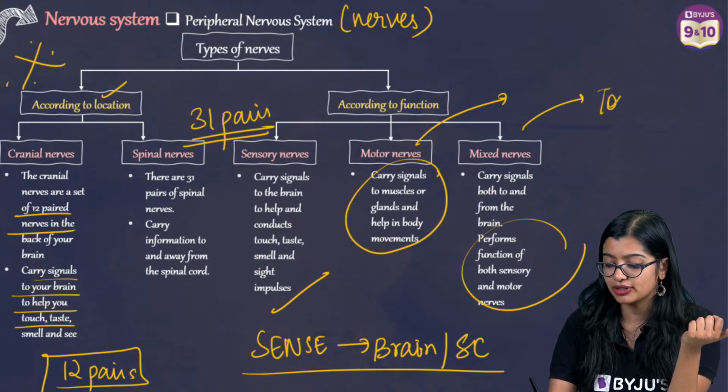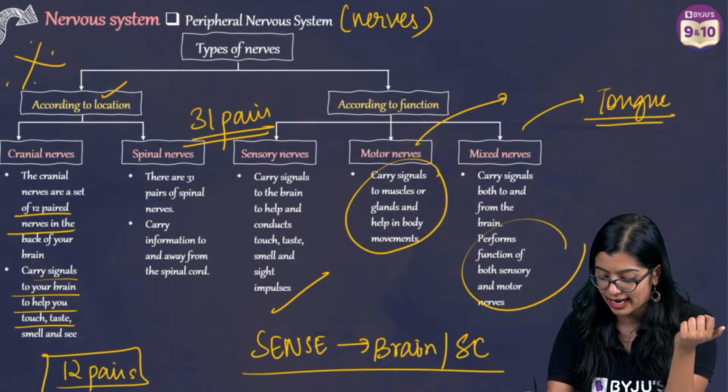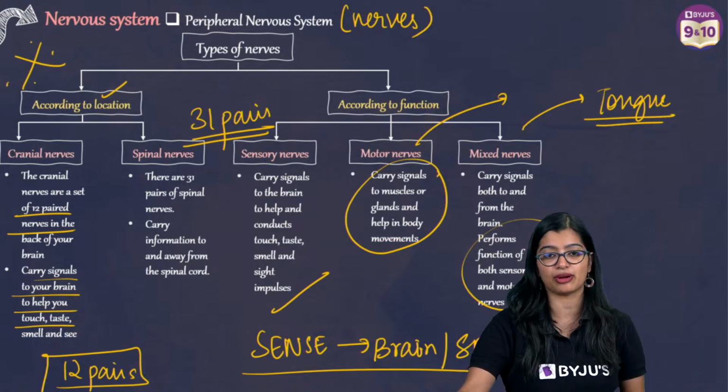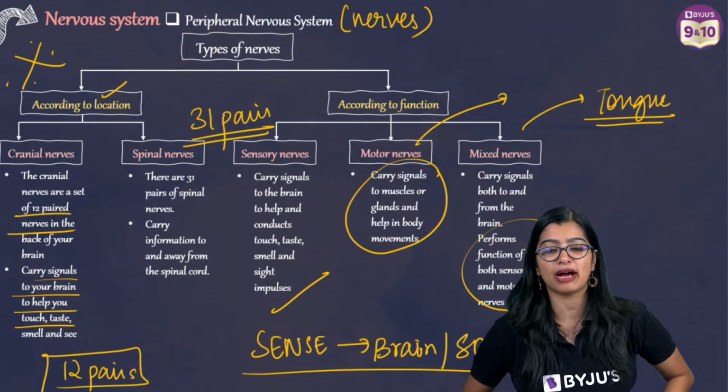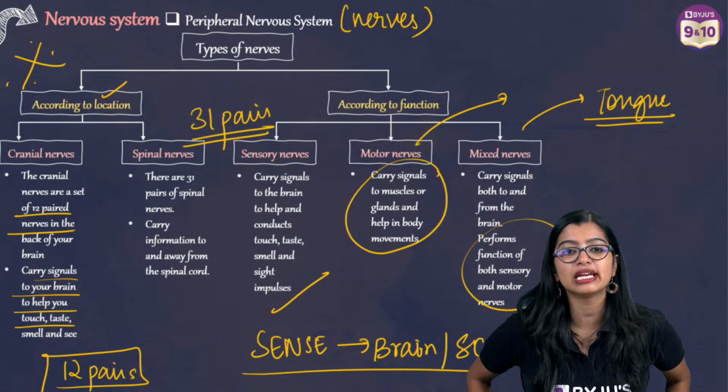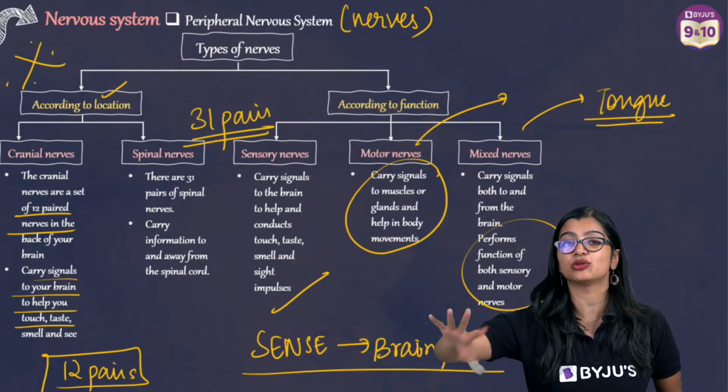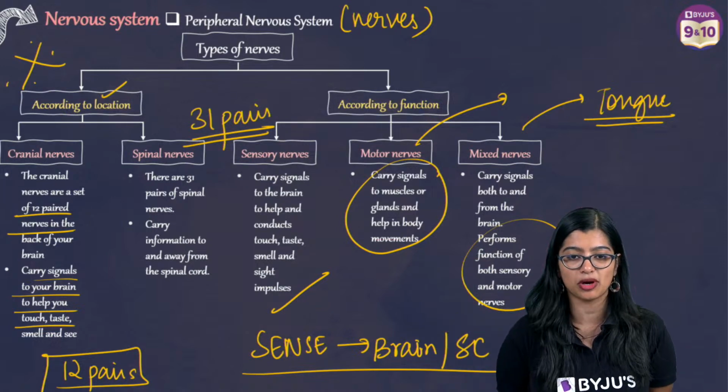Like in the case of the tongue, right? We see that there are two kinds of it, so they have both coming in from there. So that is what we mean by it. Visceral nerves are normally the ones which are sent to the visceral organs, right? So that is what we mean by it.